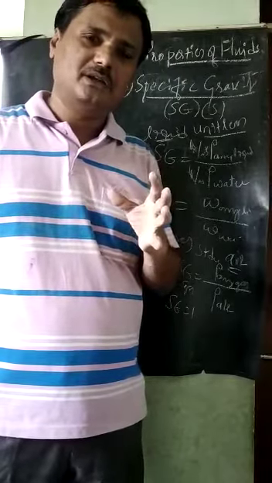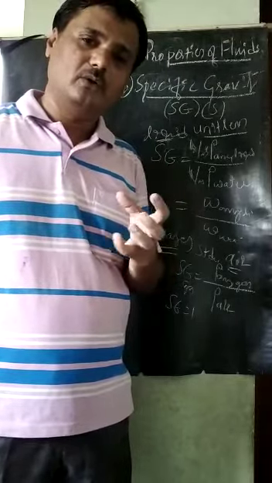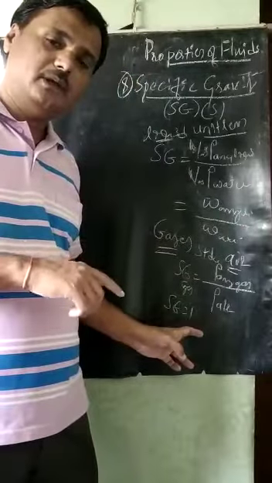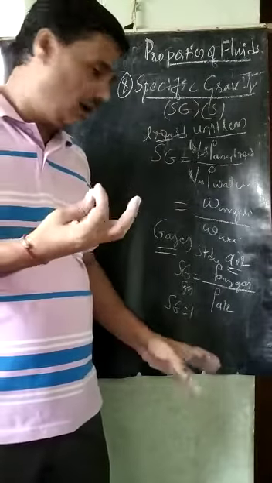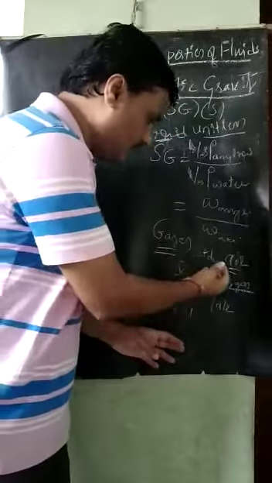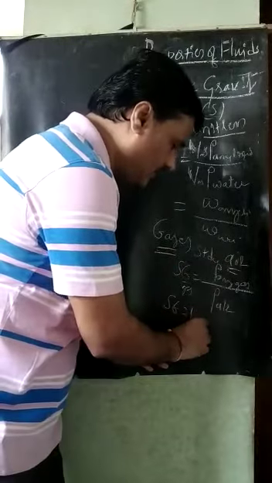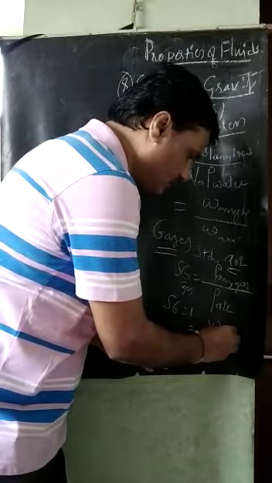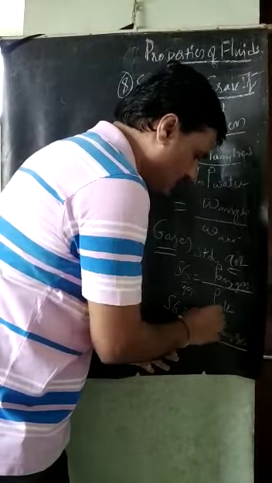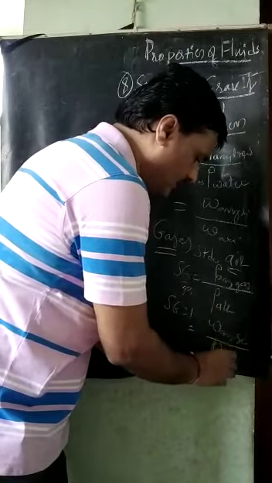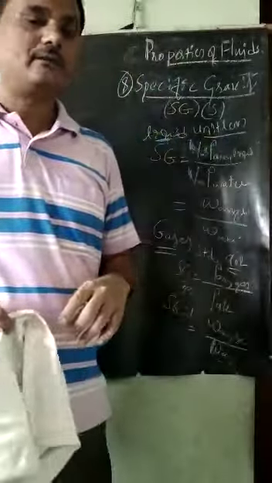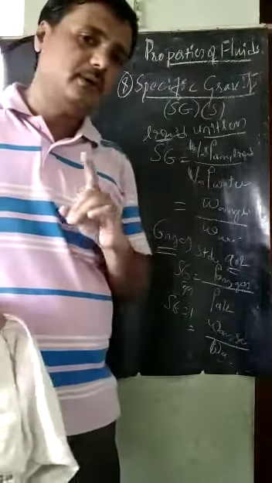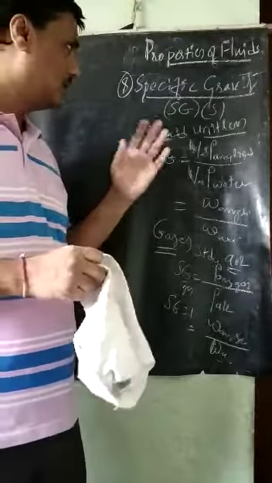And nitrogen, helium, heavy, light, it depends on the value 1. Less than 1 is a light gas. More than 1, in the case of gases, is a heavy gas. So once again, it may be written in terms of the mass density. It may be written in terms of the weight density also, the weight density of any gas to the weight density of air. This is the specific gravity of liquids as well as gases. A very, very important property.